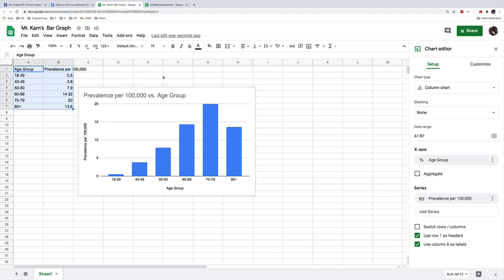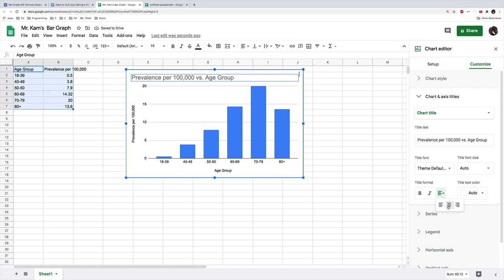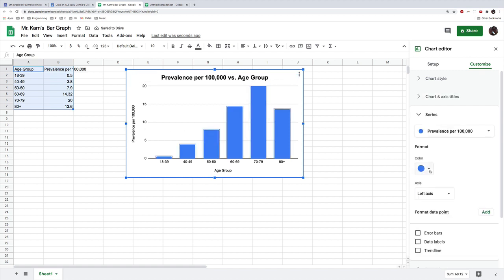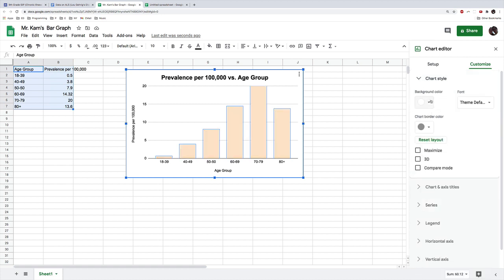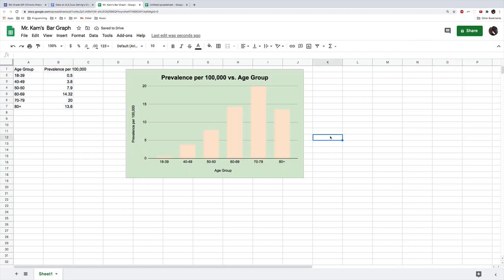There are some optional things that you could do. Optionally, like last time, we can center it. We can bold it to make it a little nicer. I don't really like the gray. I'd prefer it to be a little darker. You can change the color of the bars to whatever color you think makes the data really shine. And you can just go ahead and keep editing your styles. You can change the background color if you want to, well, it's really bright. But you can change it to make it fit with your style of whatever your presentation is going to look like. And that is how you create a bar graph for your IDP project.